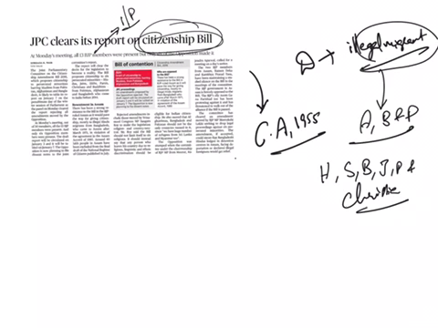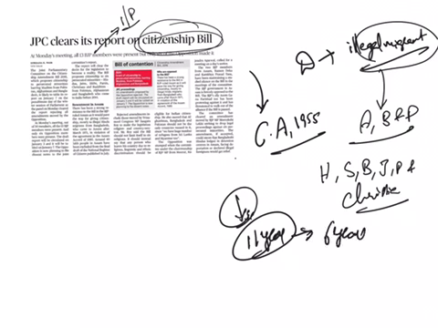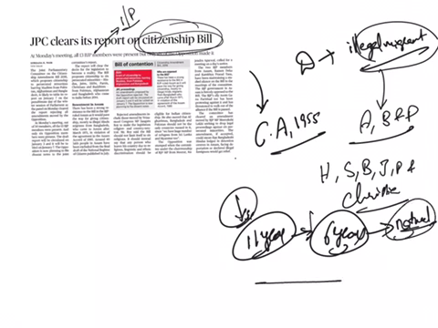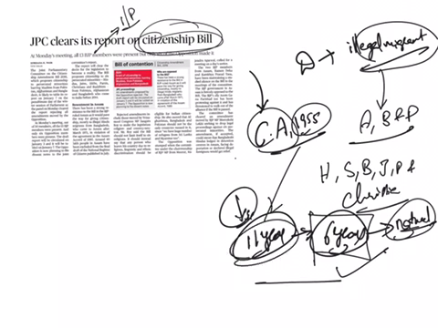So this bill is planning to reduce the requirement of 11 years of continuous stay in the country to 6 years to obtain citizenship by naturalization. We can acquire citizenship by birth or by naturalization. If the person stays in the country for a period of 6 years continuously, then that person will be provided with citizenship. Previously, according to our Citizenship Act of 1955, they should stay for 11 years. But now, this amendment bill is seeking to reduce it to a 6 year term.